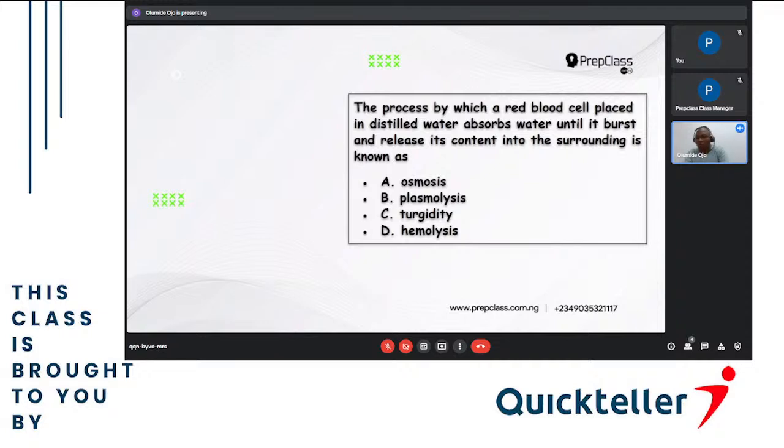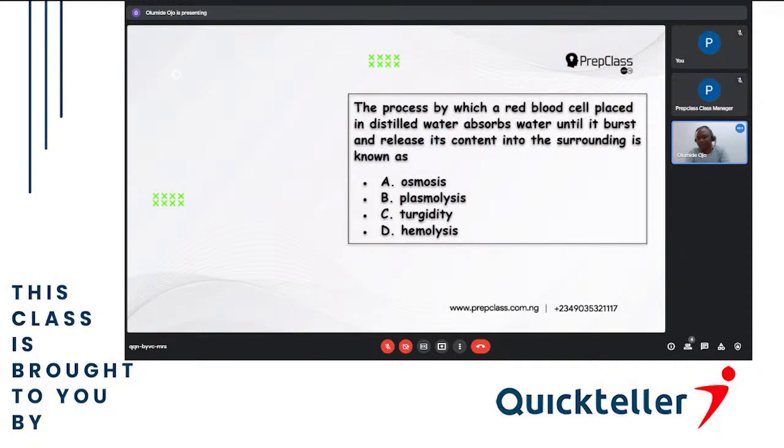When the cell is in a solution whose concentration is higher than that of the cell, it releases what is inside it, then it shrinks. That is called plasmolysis. But when a cell is in a concentration that is lesser than it, like in this question, and it's taking water into itself, then as it takes in the water, a time will reach when the osmotic pressure is so high that it cannot contain it again.